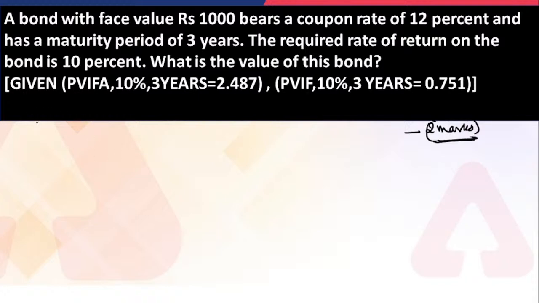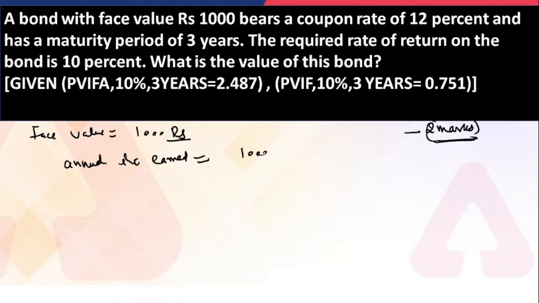Look at what I explain. First read this question. After that, I will explain how you can solve it. So the question is: a bond with a face value of 1,000 rupees. So the face value given for the bond is 1,000 rupees, and it bears a coupon rate of 12%. Whenever the coupon rate and the face value are given, you can easily determine the annual interest earned by the investor.